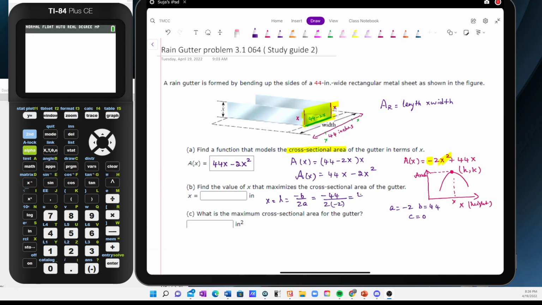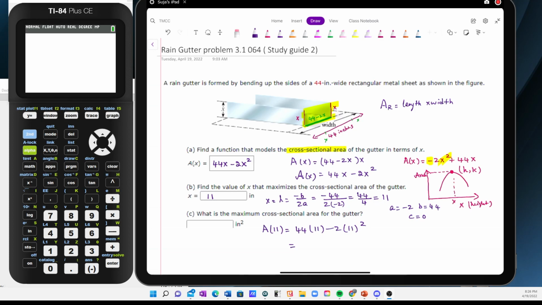So this would be 44 over 4, which is equal to 11. So the answer for B is 11 inches. Okay, to find C, all I have to do is find what A of 11 is. So it would go 44 times 11 minus 2 times 11 squared.